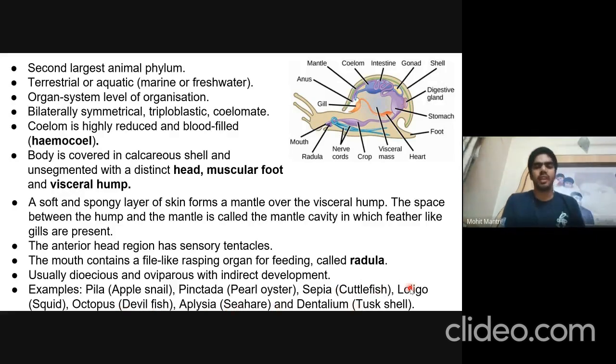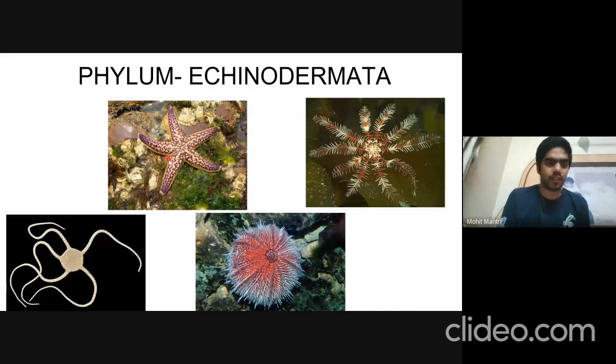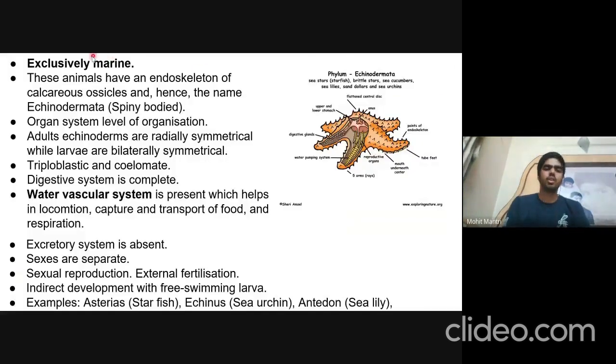Then comes phylum Echinodermata. This is starfish, this is brittle star, this is sea urchin, and this is sea lily. So these are exclusively marine organisms. They have a calcareous ossicle endoskeleton, and hence the name Echinodermata, because they have spiny bodies. They have an organ system level of organization. Adult echinoderms are radially symmetrical, such as the starfish, but the larvae are bilaterally symmetrical.